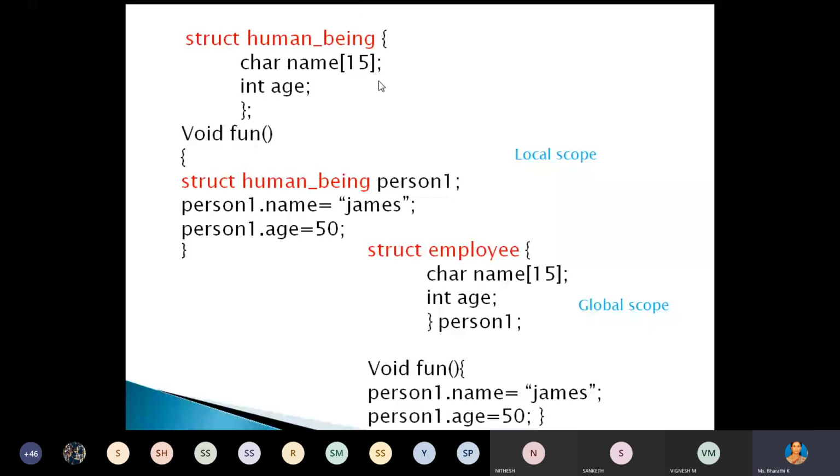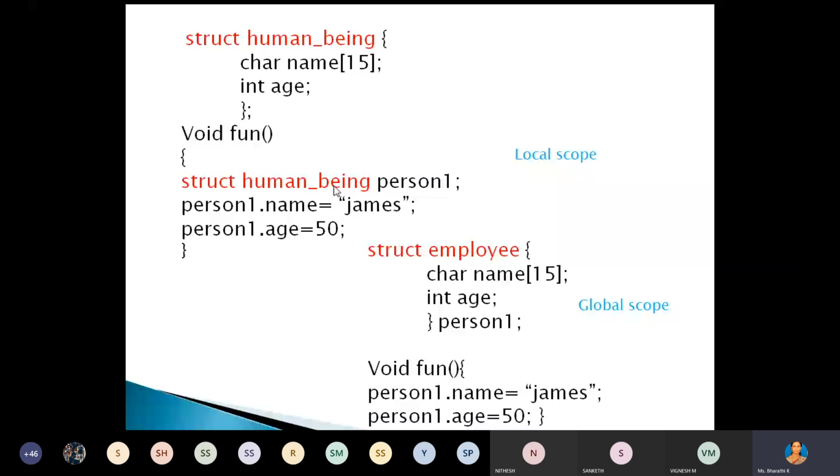Okay, now in that program we have one function, that is fun. Inside this function you can create this structure variable. That is struct human being, that is the structure name, and person one, that is a structure variable, and you can just use the data member of that structure using the dot operator. I will explain this.